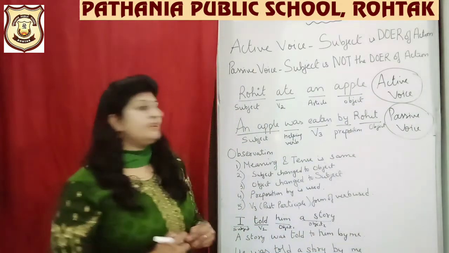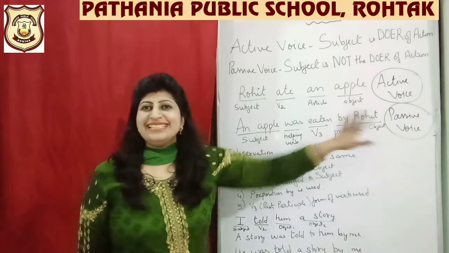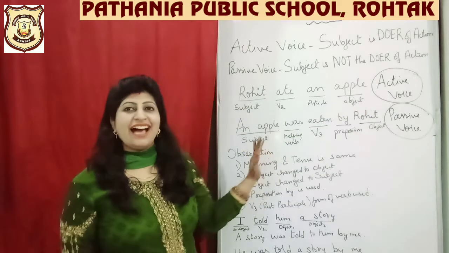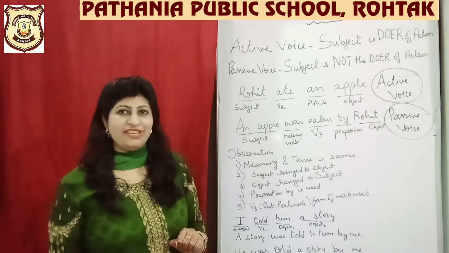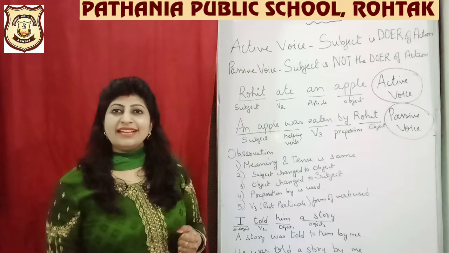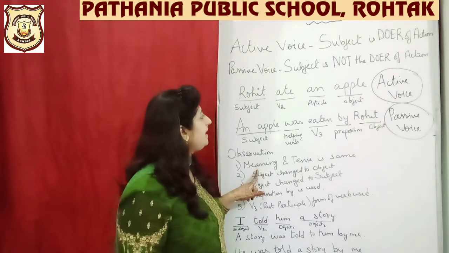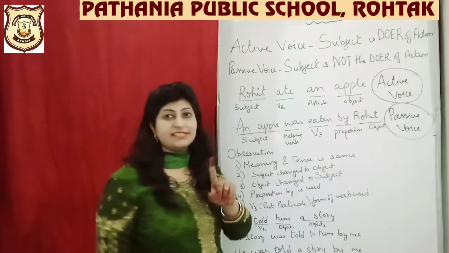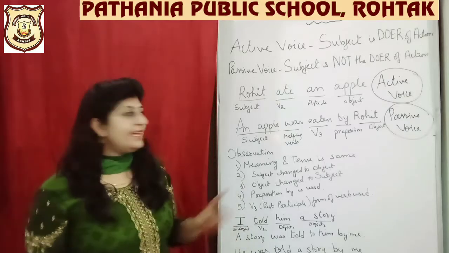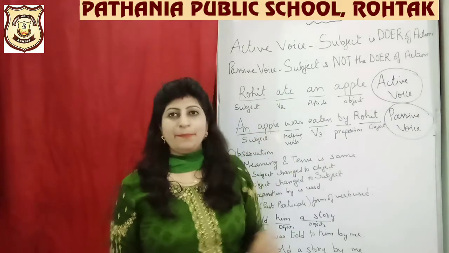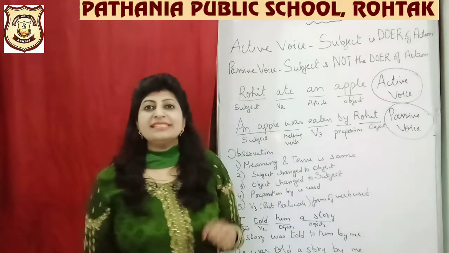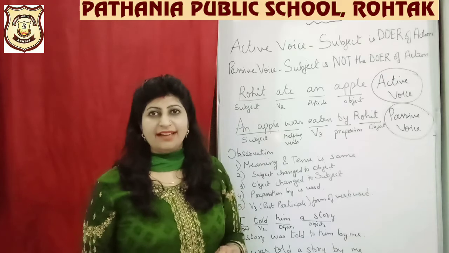Now, after dissecting this entire sentence, I have written my observations. What are the things I noticed? I noticed that the meaning of the sentence does not change. When I say Rohit ate an apple, who ate the apple? Rohit did, right?